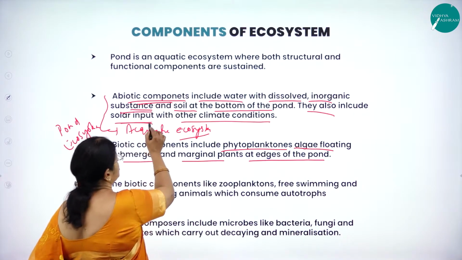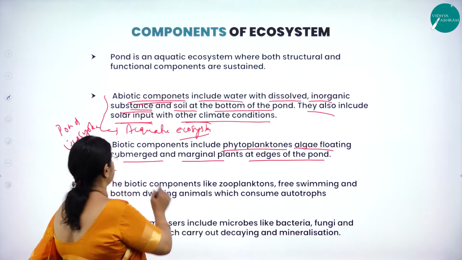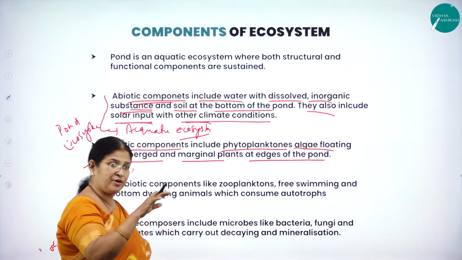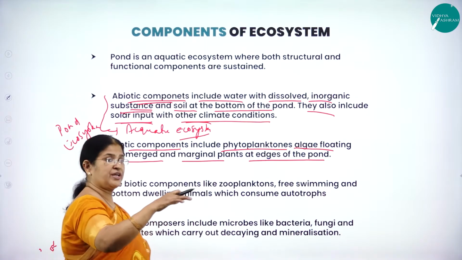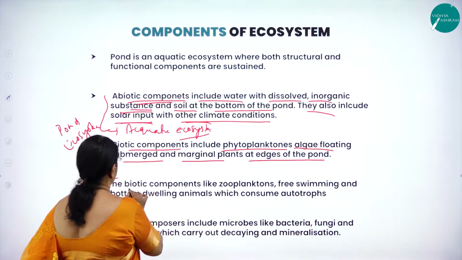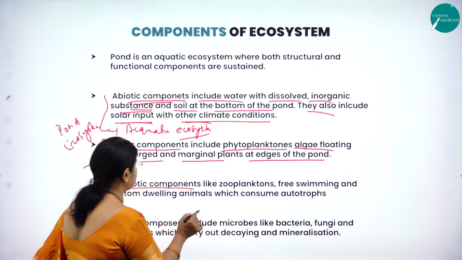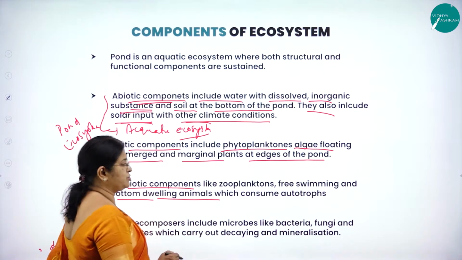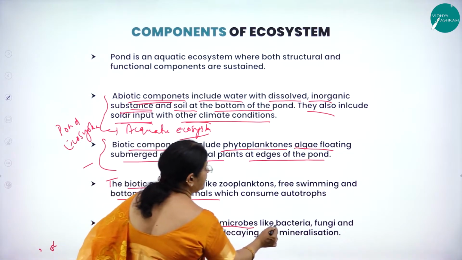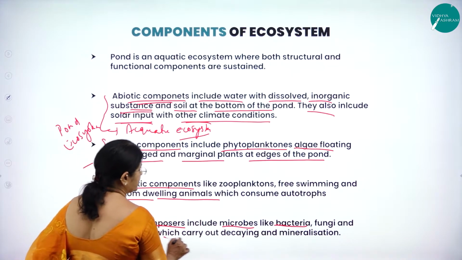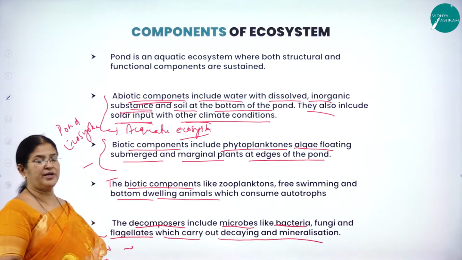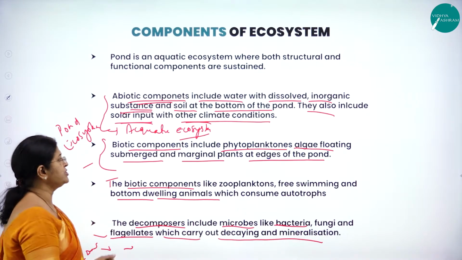The abiotic components include water with dissolved inorganic substances and soil at the bottom of the pond. They also include solar input with other climate conditions. Biotic components include microscopic plants like phytoplanktons and algae floating on the surface of the water, and marginal plants at the edge of the pond. Then there are zooplanktons and free swimming, bottom dwelling animals which consume autotrophs. The decomposers include microbes like bacteria, fungi and flagellates which carry out decaying and mineralization. All these are very important components of a pond ecosystem.